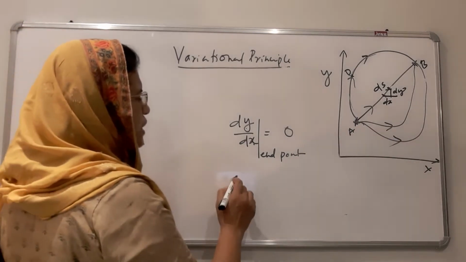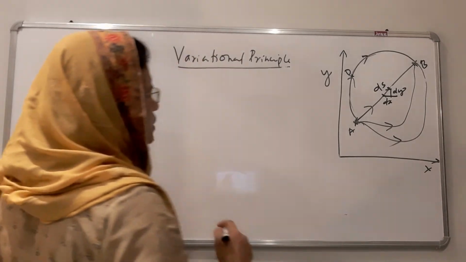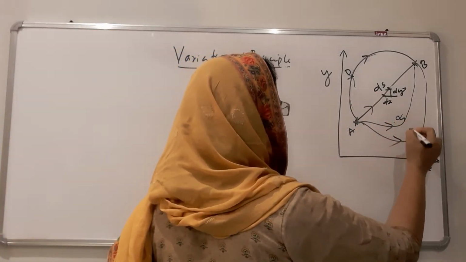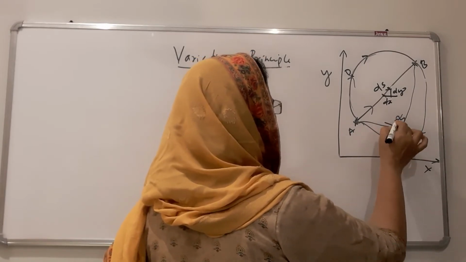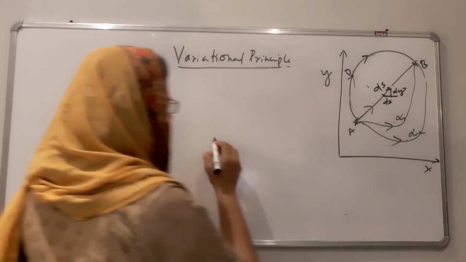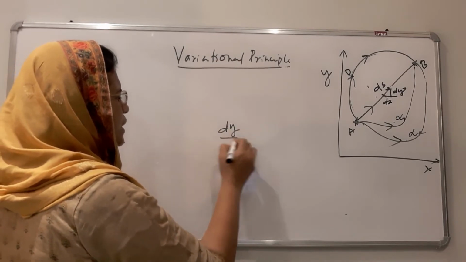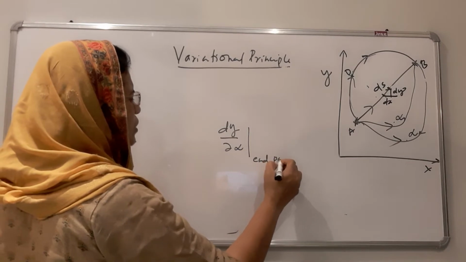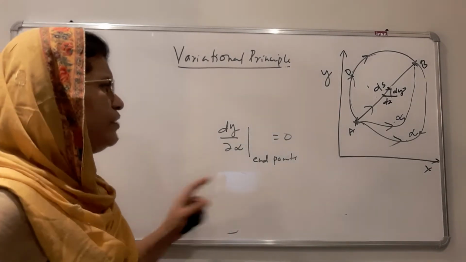And there is no variation, or we can write, for all the paths: for this path we have taken a constant alpha 1, for this path we have taken a constant alpha 2, and this variation is only for the other paths. For the extremum path there is no variation, therefore there is no change in dy by d alpha at the two endpoints. At the endpoints there is no variation for y with respect to alpha.